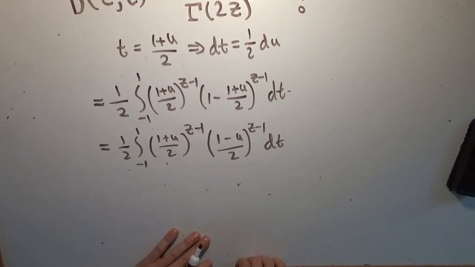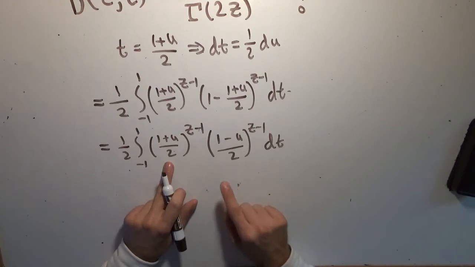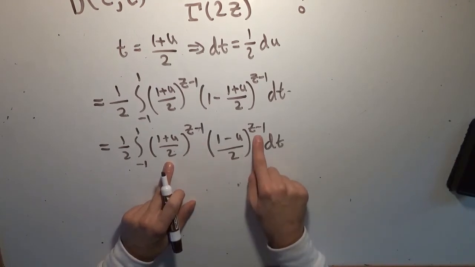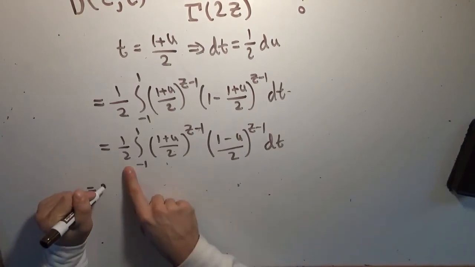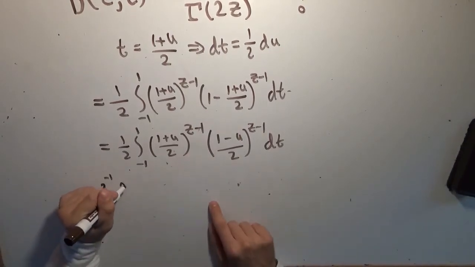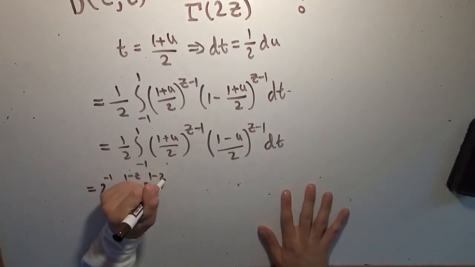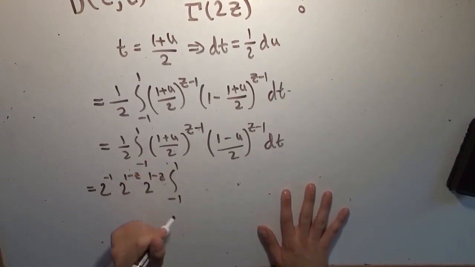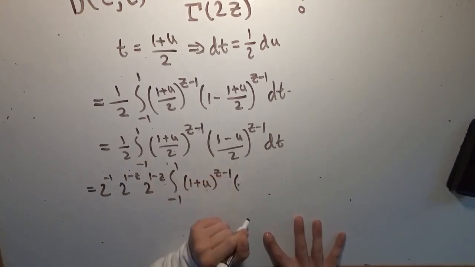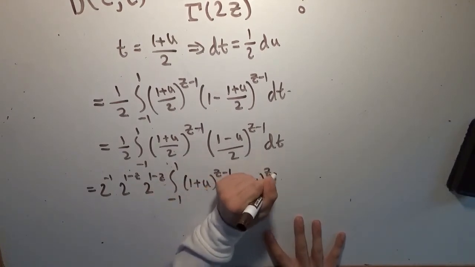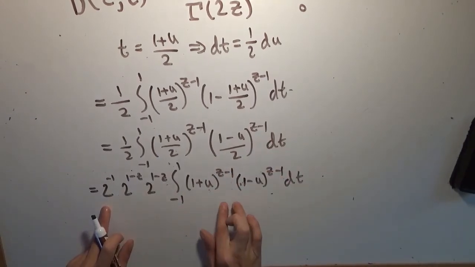But now what we can do is tally up all of the powers of 2 that we have. We have 2 to the negative 1 out here, and we have 2 to the 1 minus z and 2 to the 1 minus z. All I did was reciprocate and make it negative. So what we end up with is 2 to the negative 1 times 2 to the 1 minus z here, times 2 to the 1 minus z here, on the outside of this integral, which goes from negative 1 to 1, and we're left with (1 plus u) to the z minus 1 times (1 minus u) to the z minus 1 dt.